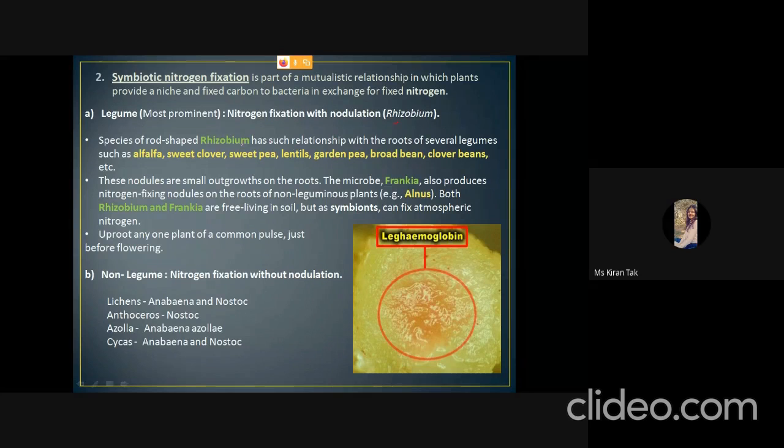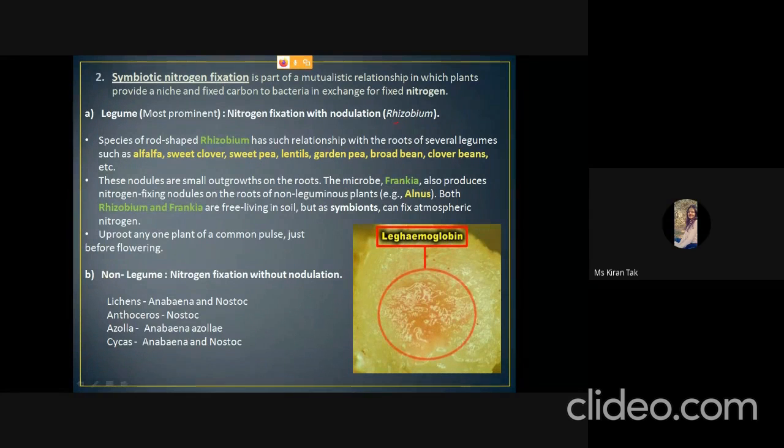Rhizobium is the bacteria that establish a relationship with leguminous plants like alfalfa, sweet clover, sweet pea, lentils, garden pea, broad bean, clover bean, etc. And they help in the formation of the nodules.